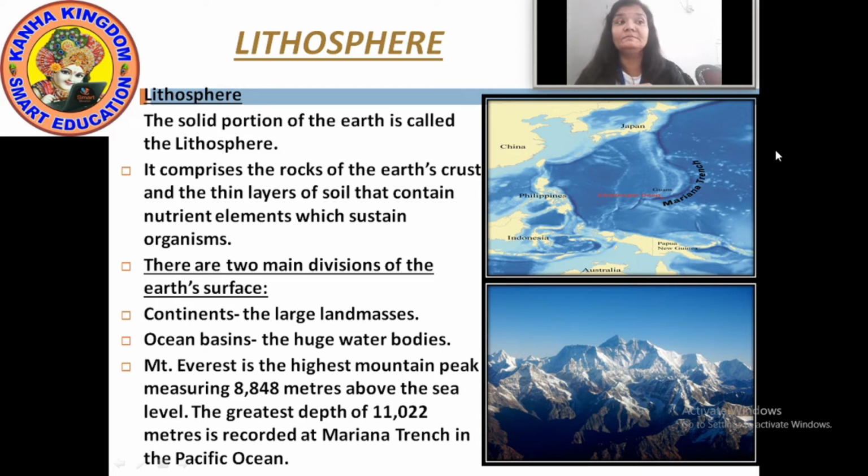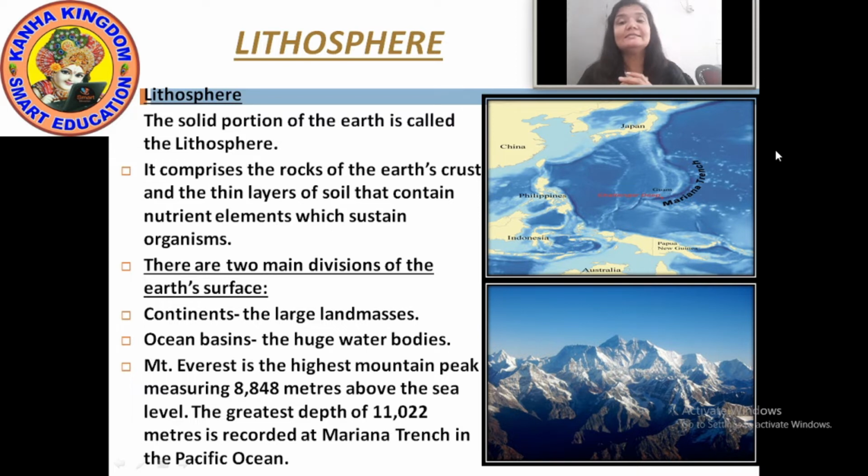Now, again these earth surfaces are divided into two divisions. The two main divisions of lithosphere are, one, the continents, and second, the oceans. How many continents are there?